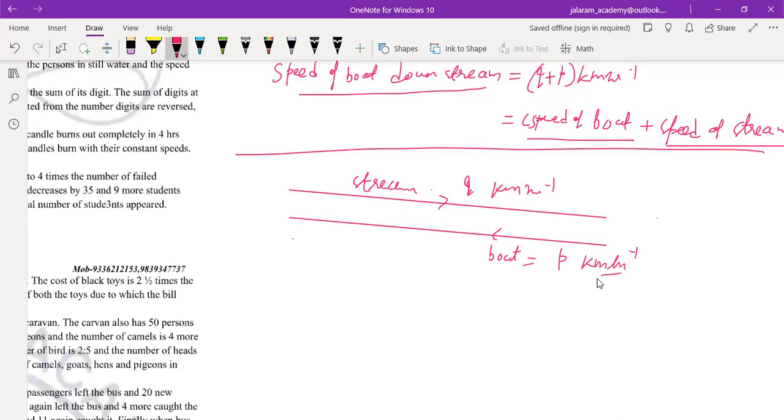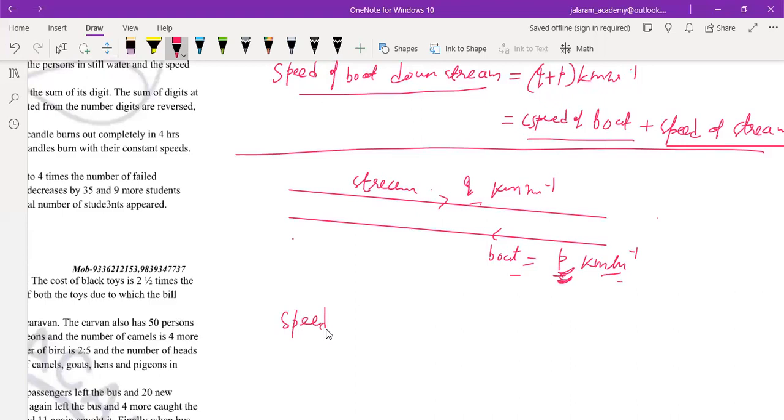In 1 hour, the boat moves forward by p kilometer and the stream pushes it back by q kilometer. So the total distance it travels in 1 hour becomes q less than its original distance, since it is moving against the stream.